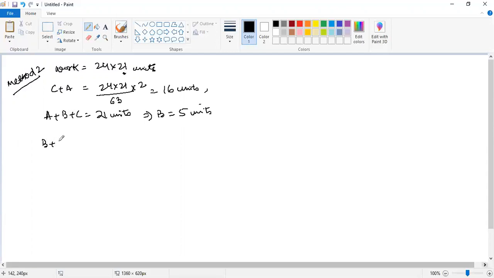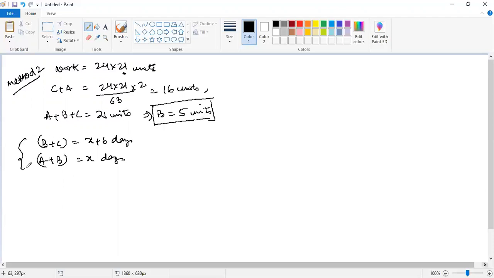Now B plus C is taking X plus 6 days and A plus B is taking X days, right? Now what I need to remember is B is equal to 5 units. This is very, very important. Now let us add these two.